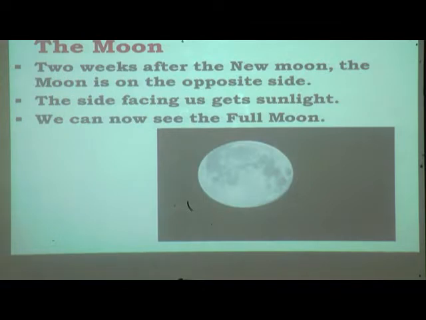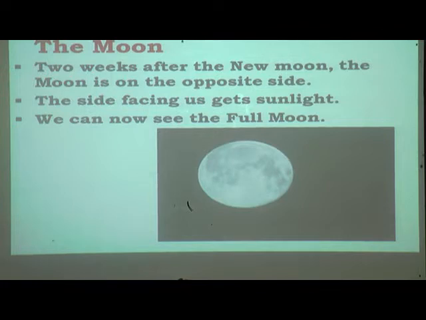Then 2 weeks after the new moon, the moon is on the opposite side. The side facing us gets sunlight. Now we can see the full moon. See, 2 weeks after, what happens? Day 1, day 2, day 3, day 4, day 5... at day 7 we can see the half moon, and after 7 more days we can see